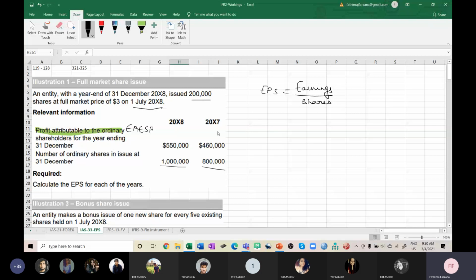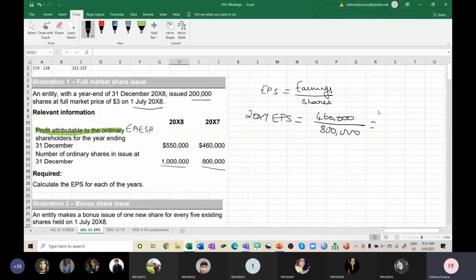So let us do it for 2007. In 2007, is there any issue? You can make out the year end is 31st December 2008, so for 2007 the number of shares is 800,000. If I'm calculating the 2007 EPS, I can just pick $460,000 divided by the number of shares, that is 800,000.